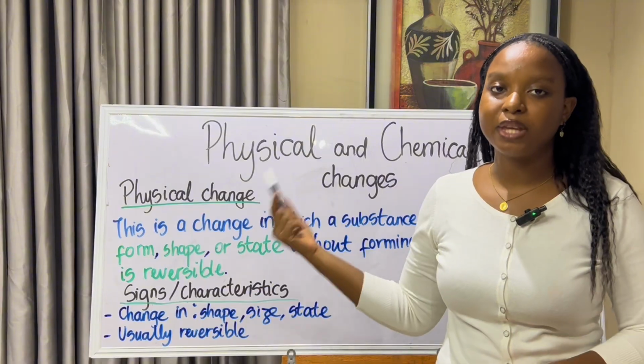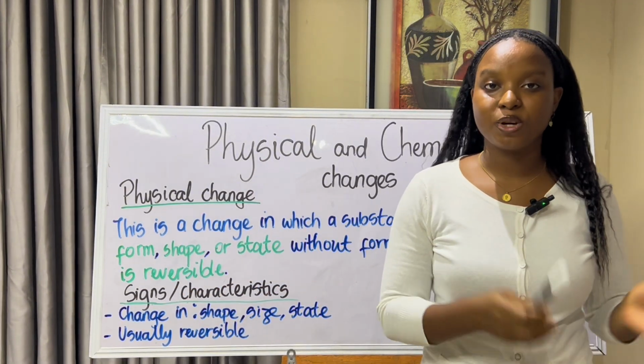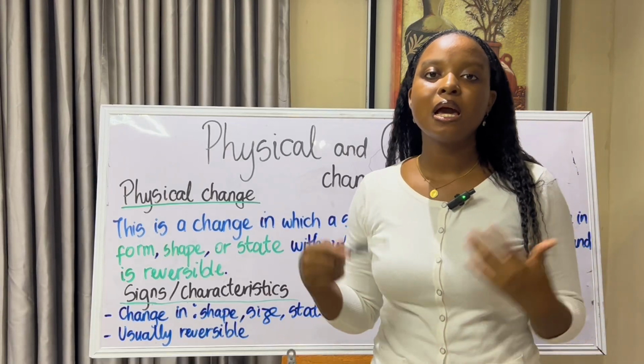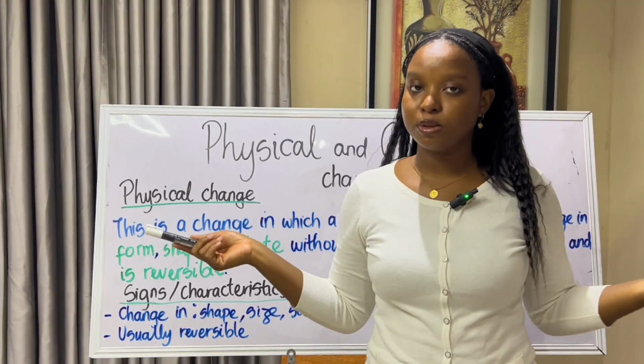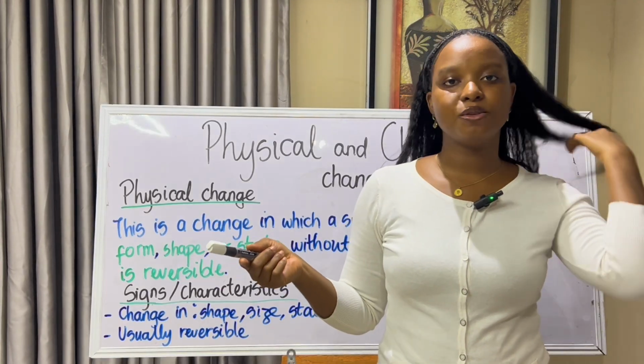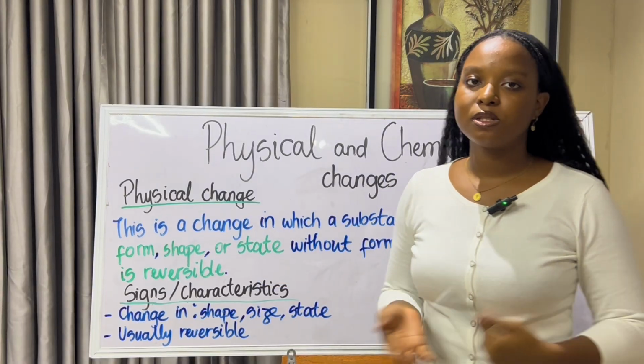So, like we spoke about for the ice, all you have to do when you want your ice back, when you have water, is just to freeze it. And when you have your ice, you want water, all you have to do is melt it. So that is what we mean by it's easily reversible. You don't have to do too much for it to go back to the state that it was in.